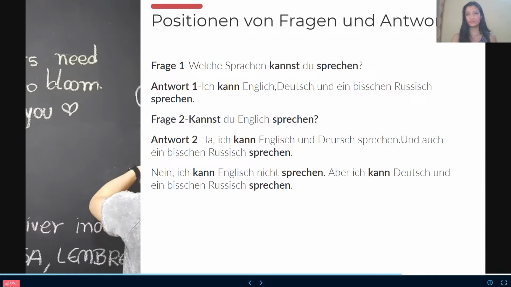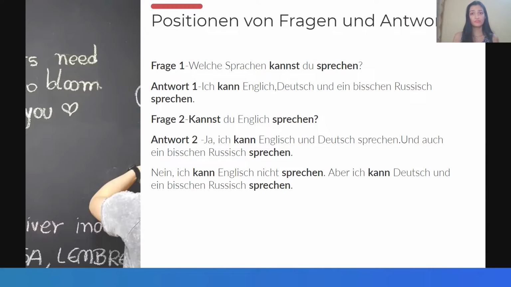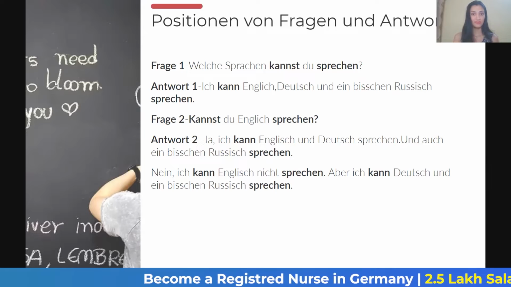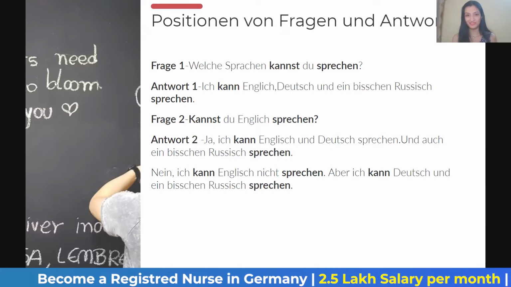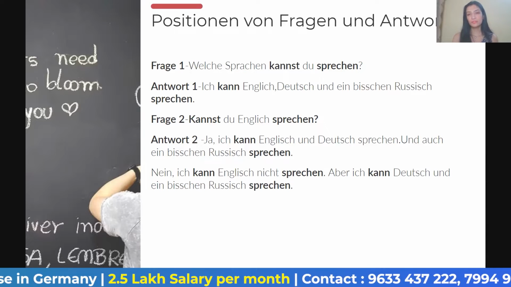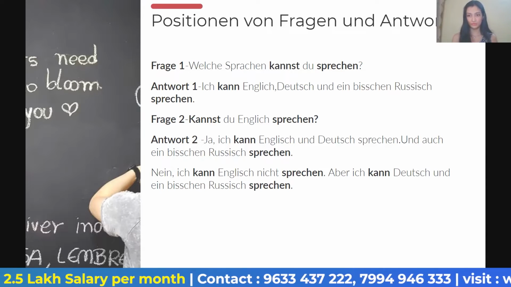Now, coming to some examples, which is Positionen von Fragen und Antworten, positions of the questions and answers. With the help of an example, we will be doing it, okay? So people, as you can see in the first one, welche Sprachen kannst du sprechen? Which languages can you speak? Ich kann Englisch, Deutsch und ein bisschen Russisch sprechen, which is actually a lie. I don't know Russian at all, but I would love to. So I can speak English, German, and a little bit of Russian.